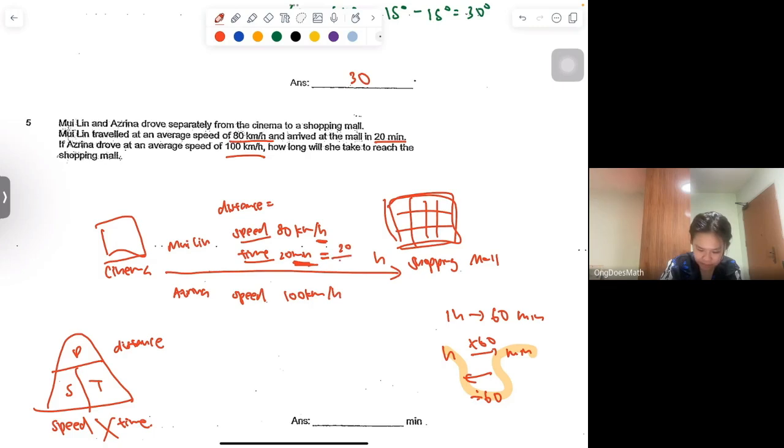So 20 divided by 60, simplify. The zeros can be cancelled. 2, 6 can also be further simplified by dividing it by 2. So 2 divided by 2 give you 1. 6 divided by 2 give you 3. So you end up with 1/3 hour.